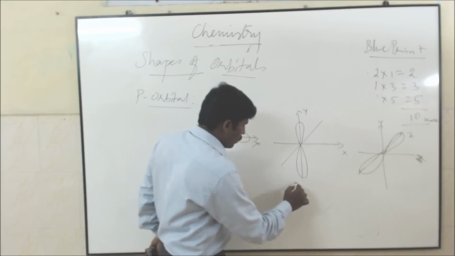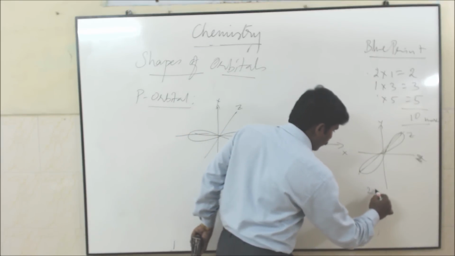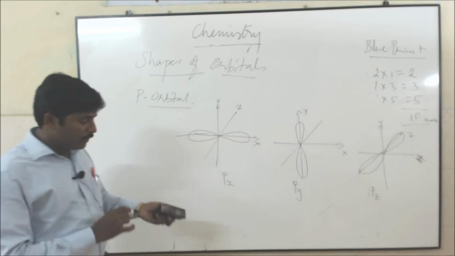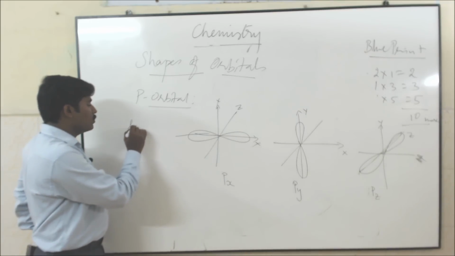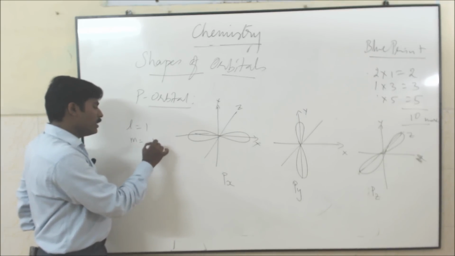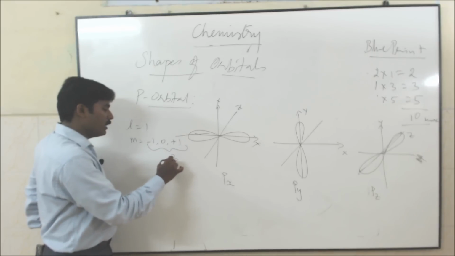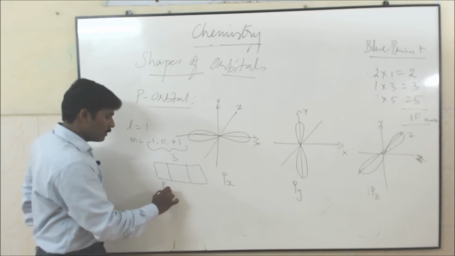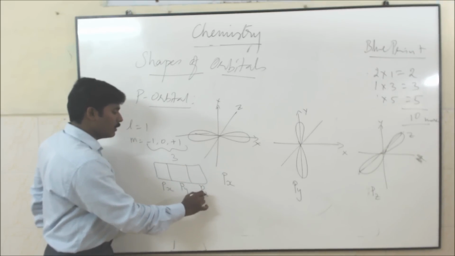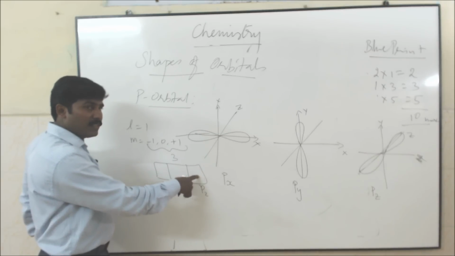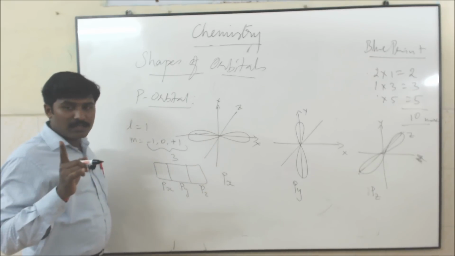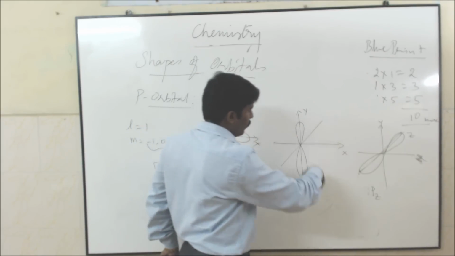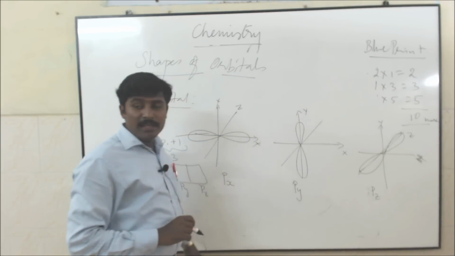So 2px orbital, 2py orbital, 2pz orbital. These are the 3 orientations. Because for p orbital, the L value is equal to 1, m value is equal to minus 1, 0, plus 1. So 3 orientations, so the p orbital splits into 3 types like px, py, pz. So altogether 2 electrons each, 6 electrons. So in p orbital maximum you can fill 6 electrons. The shape is dumbbell shape. So along the x means 2px, along y means 2py, along the z axis means 2pz.